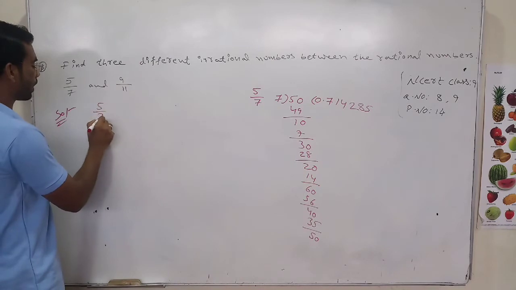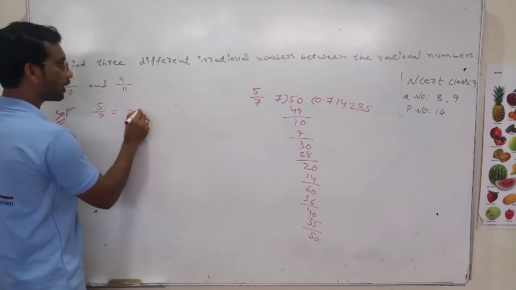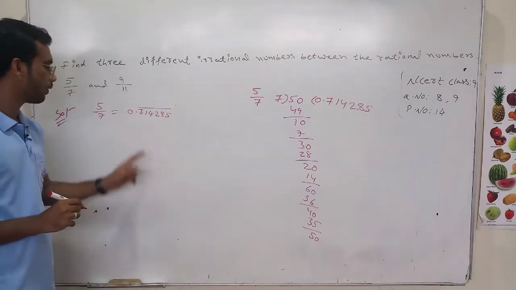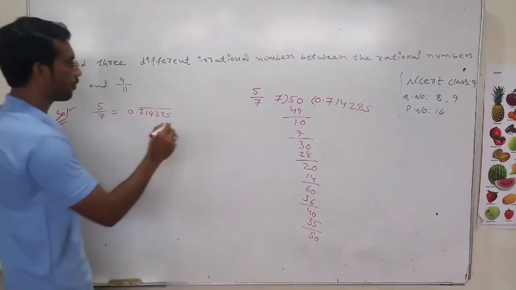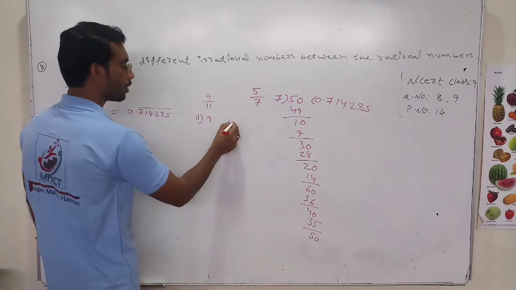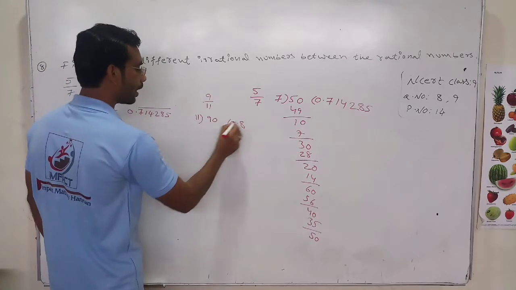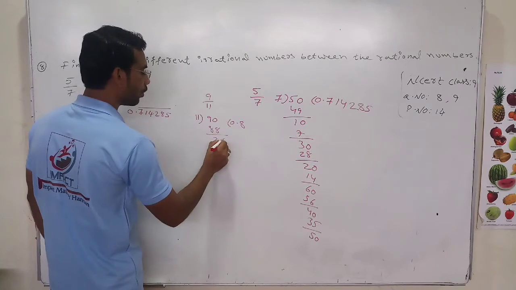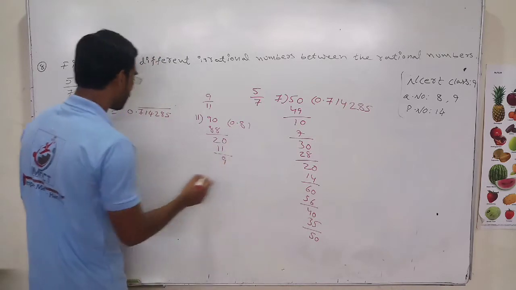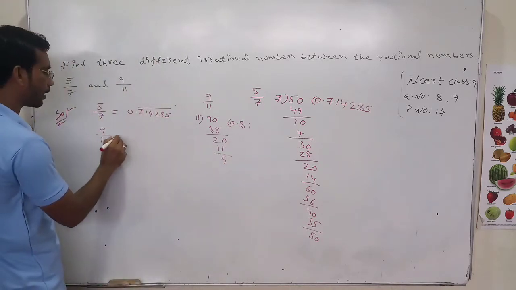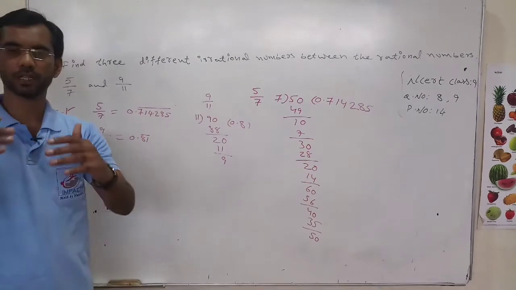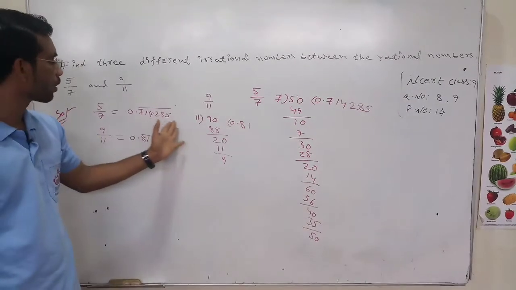So 5 by 7 is equal to 0.714285 bar. Next we will go for 9 by 11. 11 with 9. 0.0. 11 eights are 88. What remains? 2, 0. 11 ones are 11. What remains? 9. Again it keeps going on. So 9 by 11 is equal to 0.81 bar, that means 0.81, 81, 81 continuously going on. This also repeats again and again.